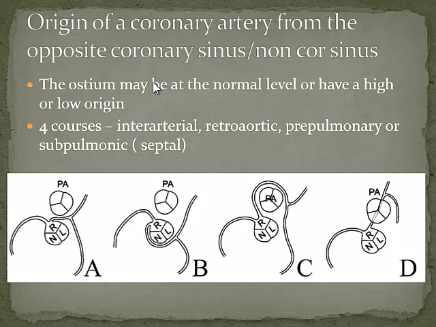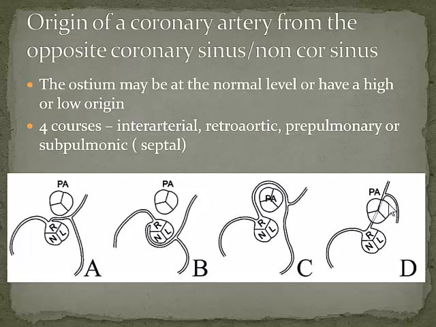So the coronary artery arises from the opposite coronary sinus, and it may be at any level. It may be at the level of the sinus itself, or it may have a high origin or a low origin. Essentially, there are 4 courses that are described. You can have one between the aorta and the pulmonary artery, which is the interarterial course. You can have one running behind the aorta, which is the retro-aortic course. You can have one running in front of the pulmonary artery, which is the pre-pulmonary course. Or you can have one running under the pulmonary artery, which is called a subpulmonic course.